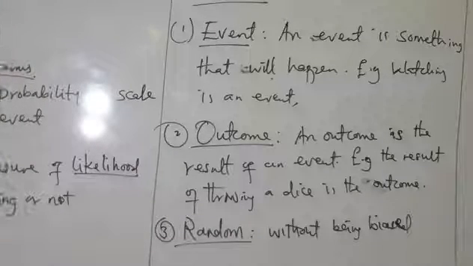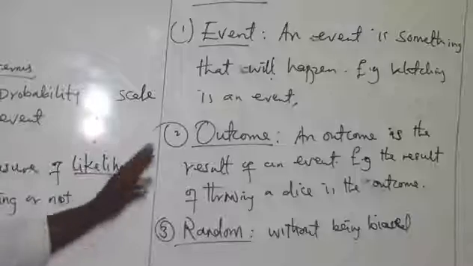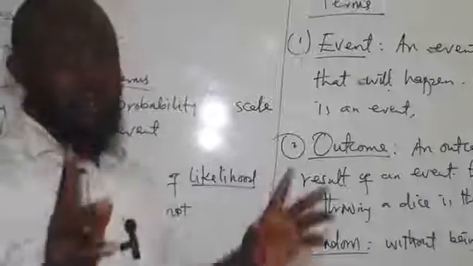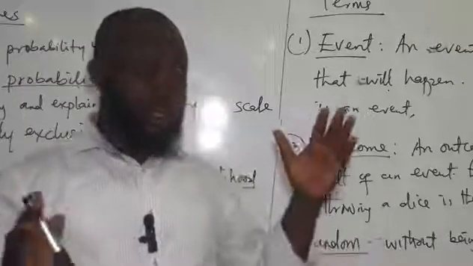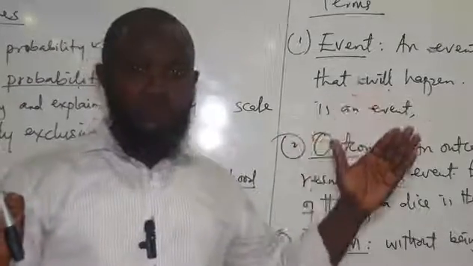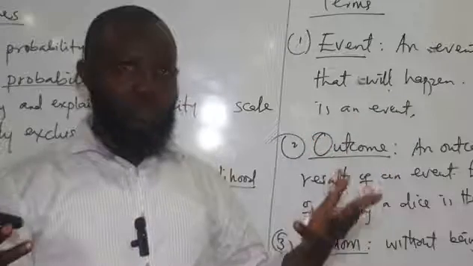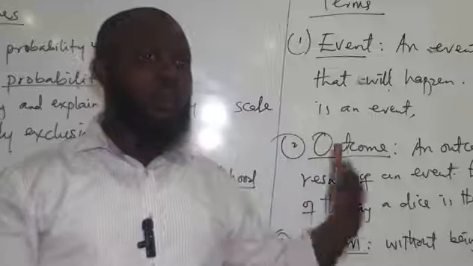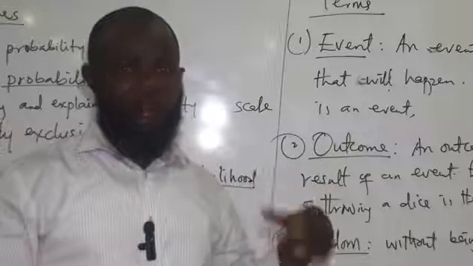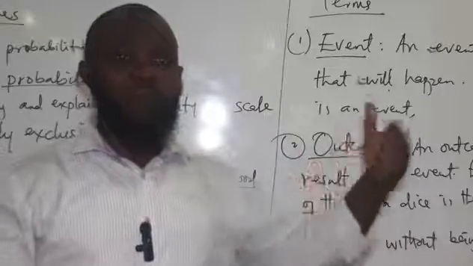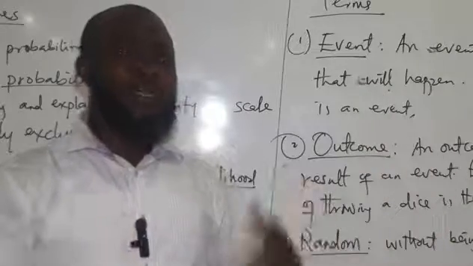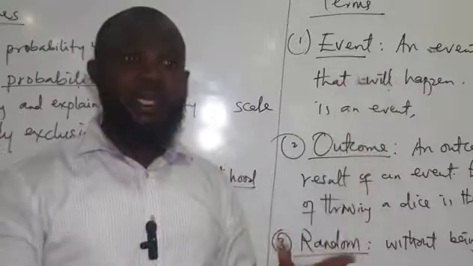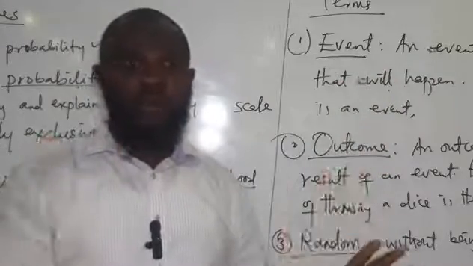Then the next one is the probability scale, which is very important. You need to pay attention to it. Now, in probability, take note of this: probability is between 0 and 1. So let's take it to real life, which is very straightforward. When we talk about probability, as I've said earlier, we are talking about the likelihood of something happening. If you are very, very sure, 100% sure, that something will happen, it will occur.